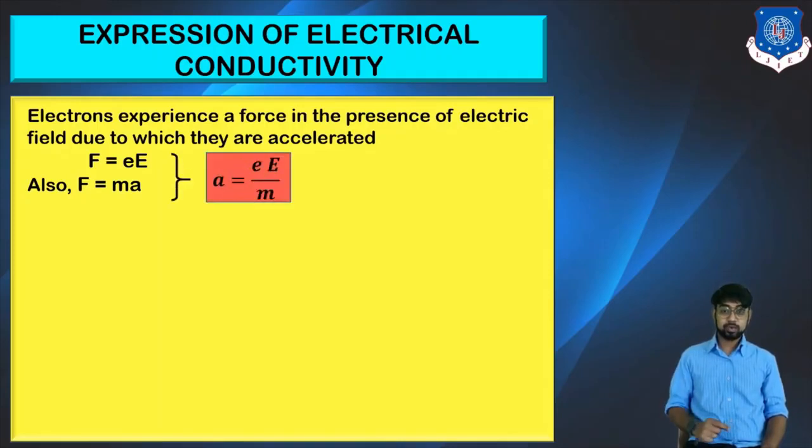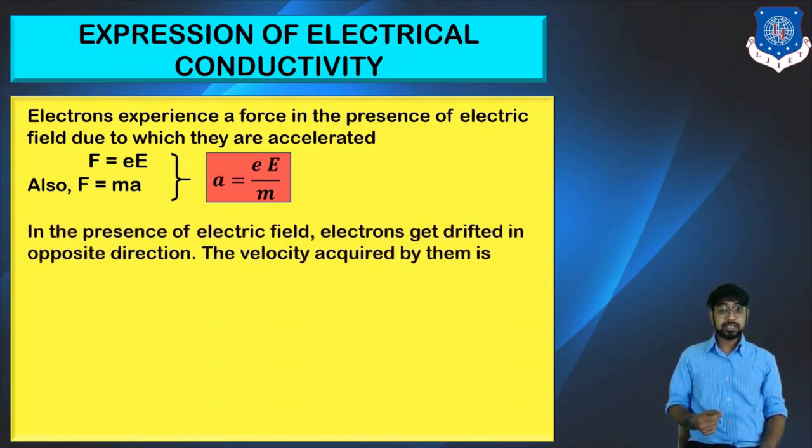We are equating the two terms of force, making a the subject, that is a equals e into E upon m. Now, in the presence of the electric field, electrons get drifted in the opposite direction, and the velocity acquired by them is given as Vd equals acceleration into tau, that is the mean time.